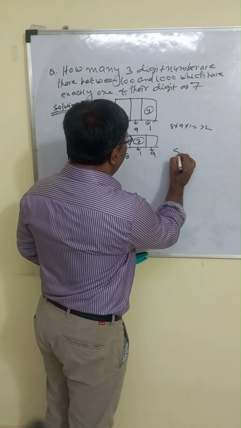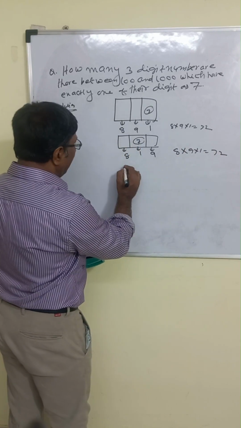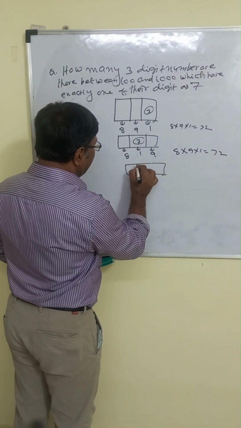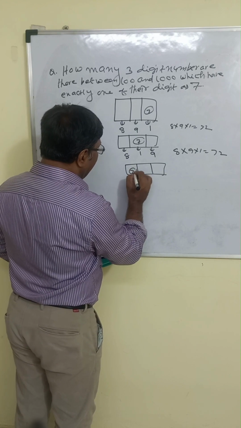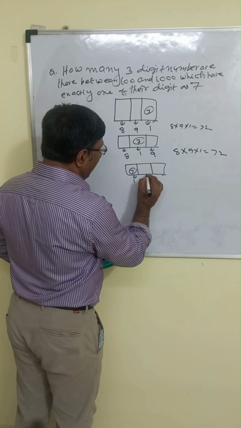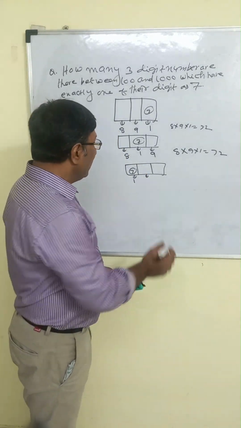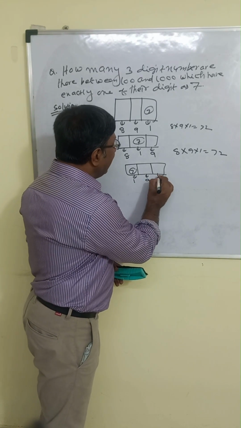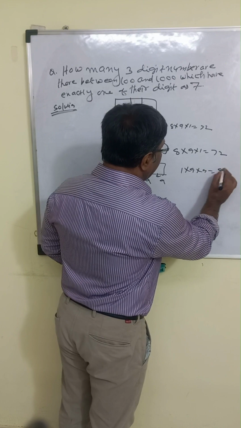So 8 into 9 into 1, that is 72. Now the third case: we are fixing the 7 at the hundreds place, so the choice is 1. And here we can use any number except 7, so the total choice is 9, and here also 9. So 1 into 9 into 9, that is 81.